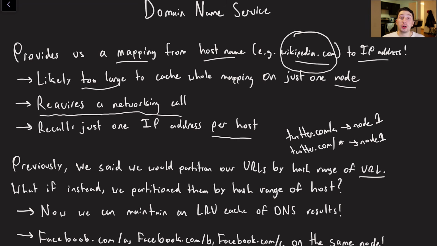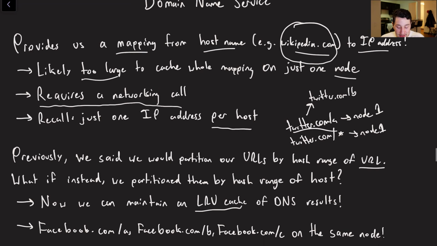Well, the biggest thing is that now, per node where we're doing the processing, we can actually maintain a cache. And again, it's possible that all of these entries for DNS are going to be too big to hold entirely in our cache. But considering the fact that websites tend to link to themselves, if I get twitter.com/a, it's likely going to link to twitter.com/b. And so being able to have recent DNS requests cached on our server could be super helpful for us. We can always just use an LRU algorithm, so eventually when we do run out of space, we just get rid of the least recently used entry, and hopefully that should save us a decent amount of network requests.